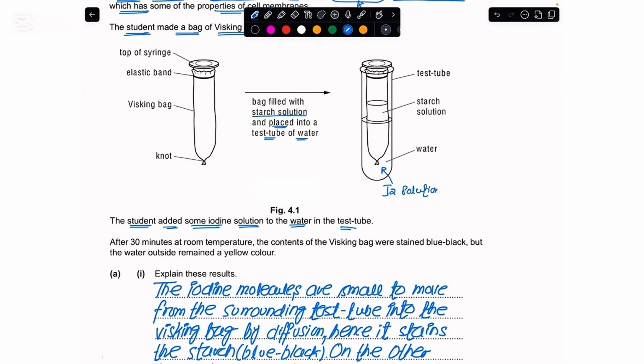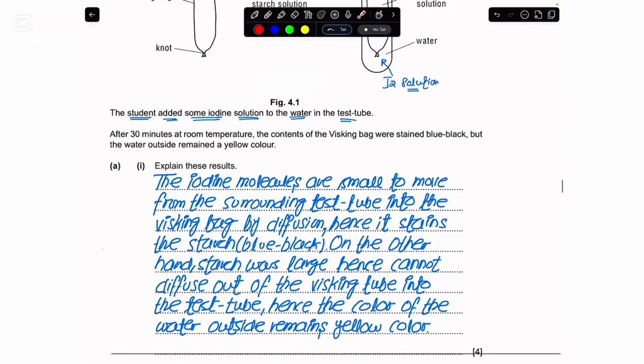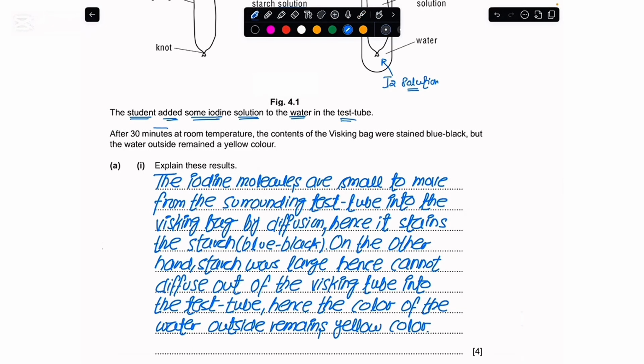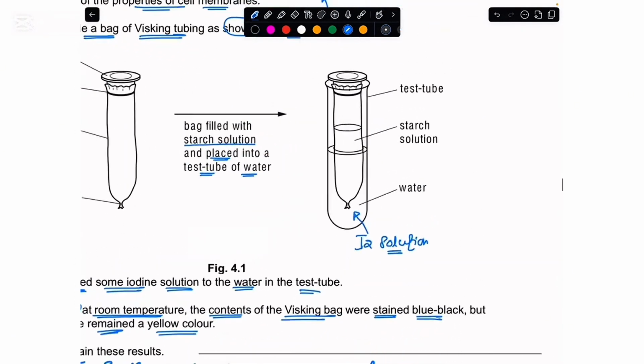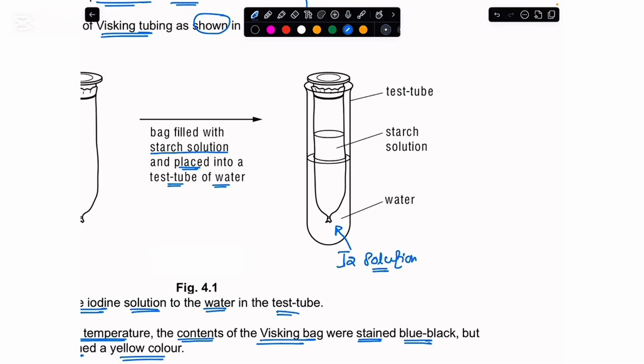And we know that the iodine solution, whenever it comes in contact with the starch, would turn the color to black. Now, what they tell us further is that after 30 minutes, when they kept this at room temperature, the contents of the Visking bag were stained blue-black, but the water outside remained yellow in color. So you see that they are not asking us with respect to osmosis, but rather we have to speak in terms of the diffusion of the iodine or the starch solution.